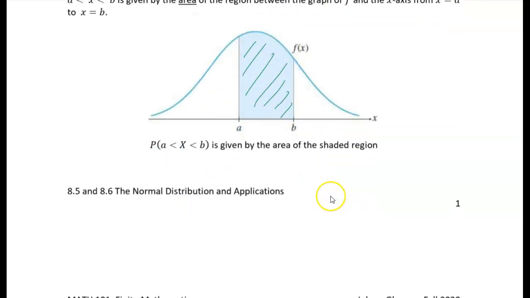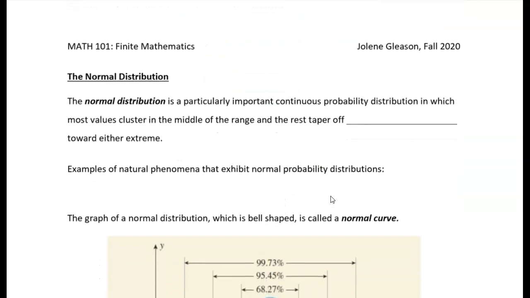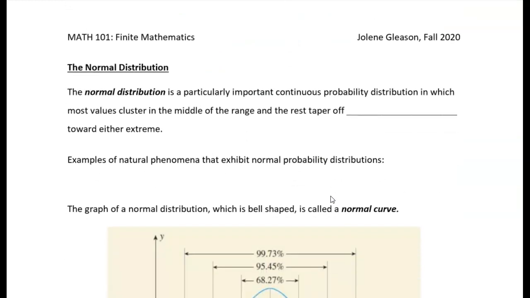That's the key thing about probability density functions. Now there's a specific type of probability density function that we're going to be focusing on today, and that's the normal distribution. The normal distribution is particularly important just because a lot of things that we can measure fall naturally into a normal distribution. They're considered normally distributed.